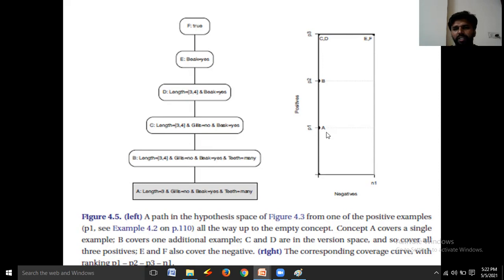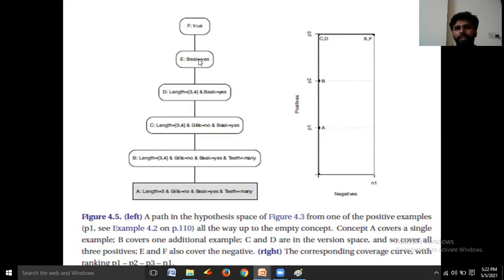Now observe this. Here the positive range is represented by P1, P2 and P3. Now observe this. Here the negative range is represented by N1. This one is representing negative and these are representing positive. Now coming to this, A covers P1 number of positive examples, B covers P2 number of positive examples, and C and D cover P3 number of positive examples.